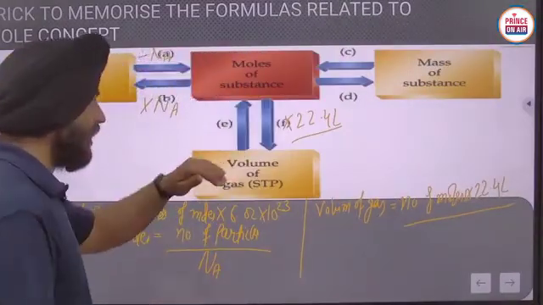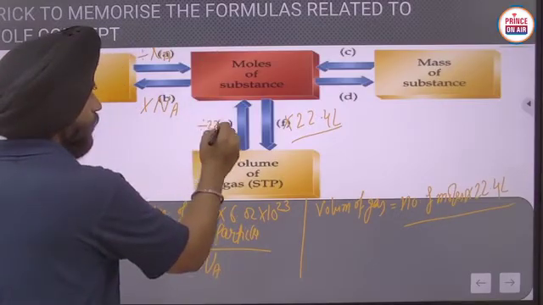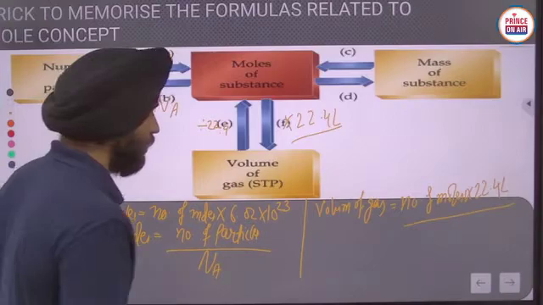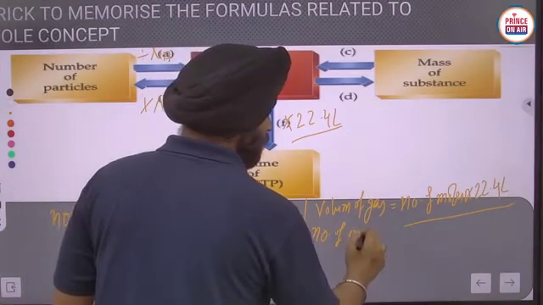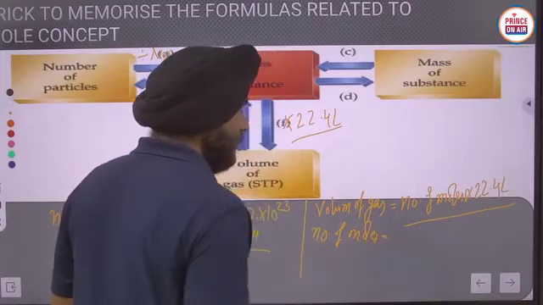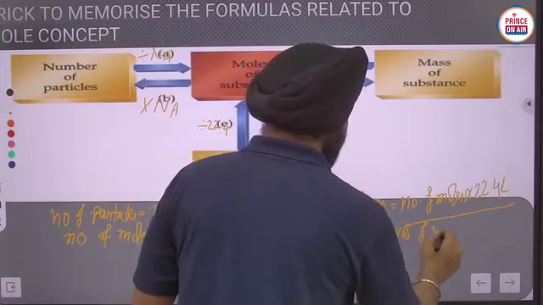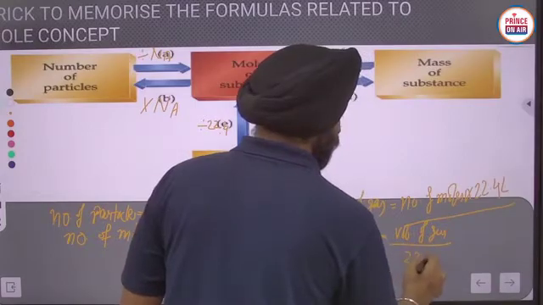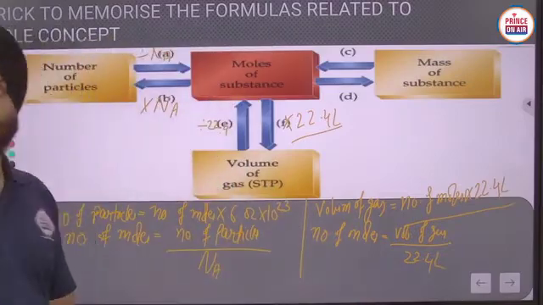And if you want to calculate the number of moles from volume, you have to divide by 22.4 liters. Here, the number of moles from the volume of gas will be volume of gas upon 22.4 liters. Yeah, in this way.